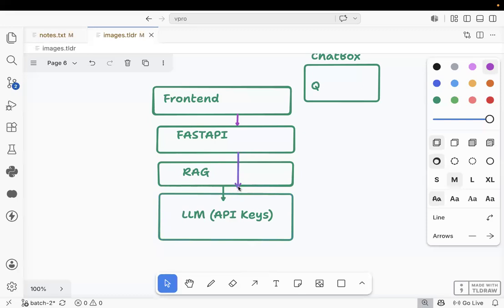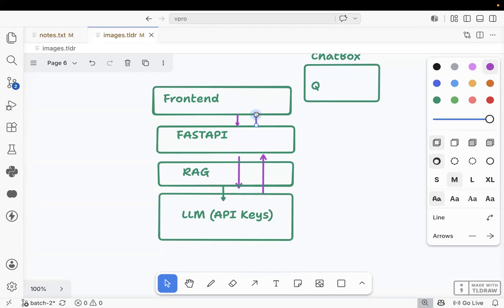For the LLM, we already provided the RAG, yes or not? The LLM will generate the answer, and that answer goes to FastAPI. FastAPI will give the information to our front end. So this is the full-fledged application. In the future, we need to build this kind of application.